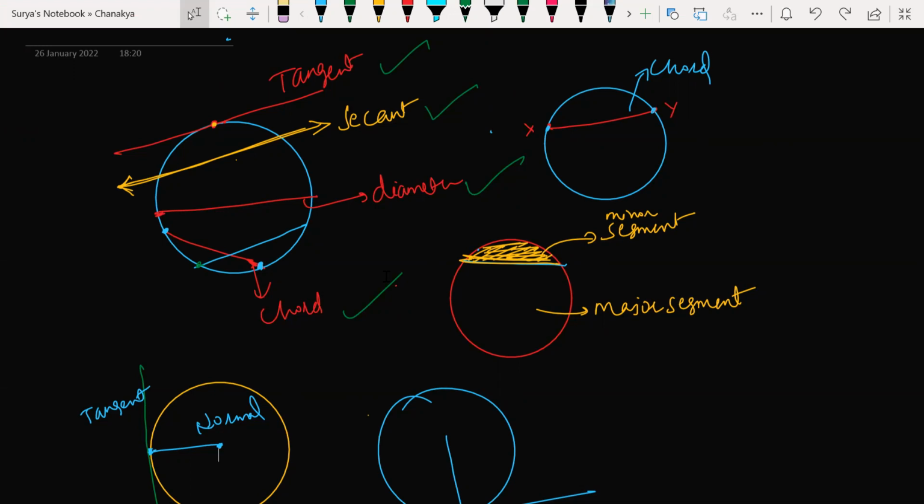Hope it is clear. Any doubt? No, sir. ठीक है. What is the secant of the circle here?